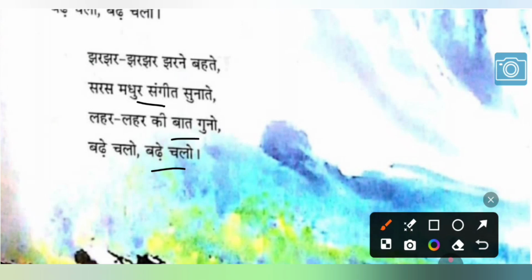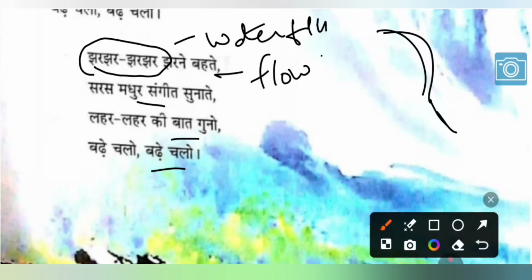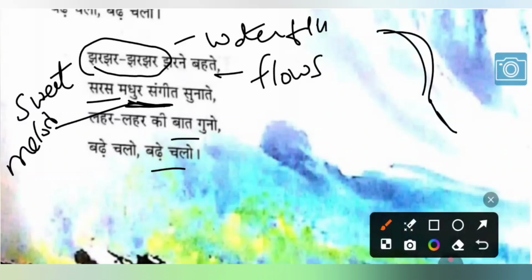So jharjhar is the sound that is produced by the waterfall. Jharne is the waterfall that flows. Behte means which flows. Saras madhur sangeet sunate. Saras is juicy or sweet or joyful, we can take. Madhur sangeet is melody song or the sweet song. Sunate means it will make us hear. So the waterfall which keeps flowing continuously produces a sweet musical sound.